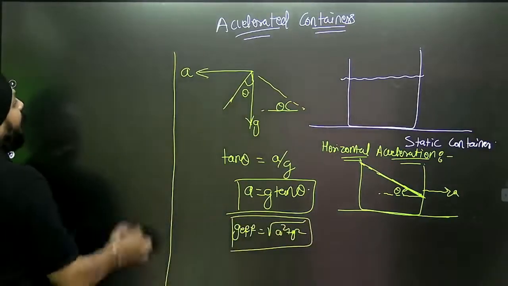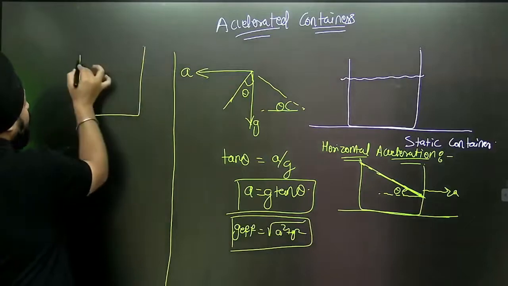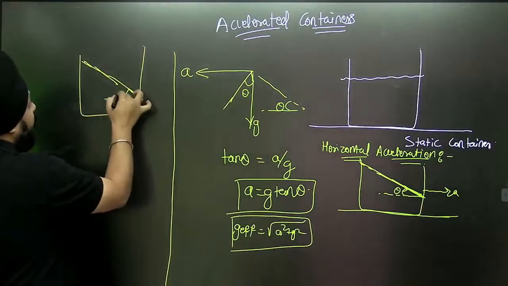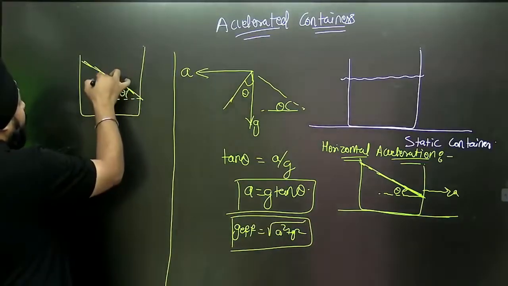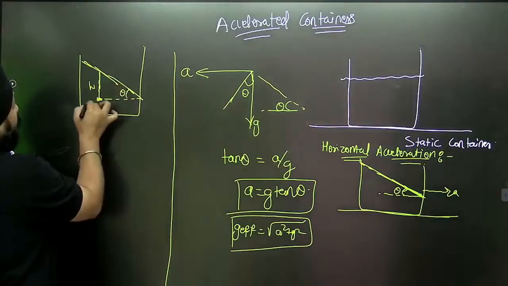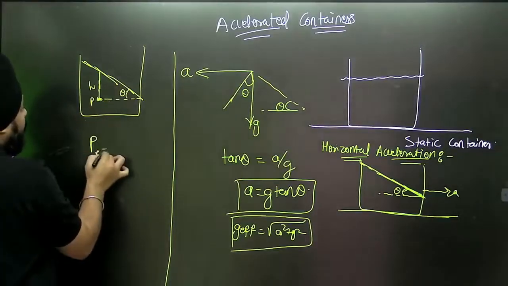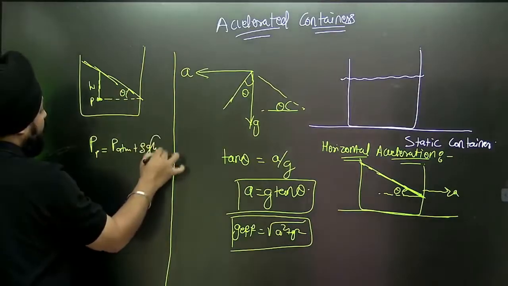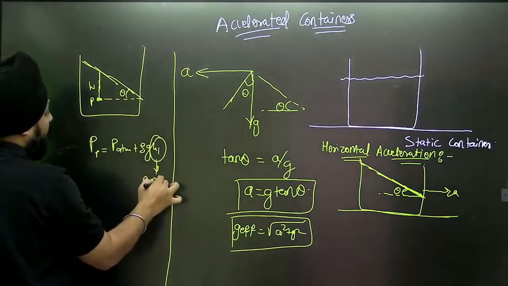This will be the situation when it is horizontally accelerated, and this will be h1. Then the pressure at the point P will be equal to P atmosphere plus rho g h1,